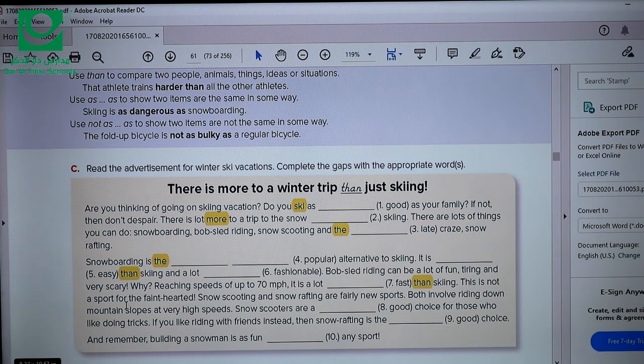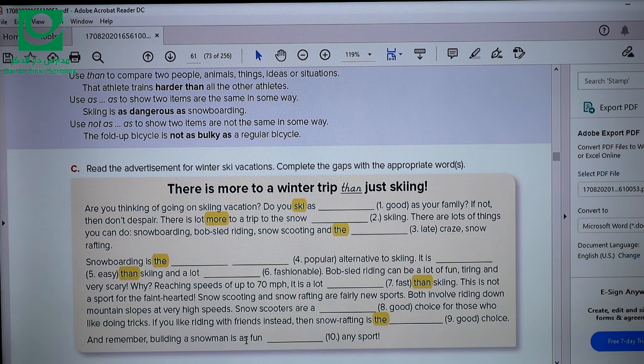Snow scooters are a good choice, very good. We're not gonna change it. Good. Well, we need an adjective here. So snow scooters are a good choice for those who like doing tricks. If you like riding with friends instead, then snow rafting is the. Oh, the here means you're gonna use the superlative form. So the superlative form of the adjective good should be best. We're gonna change the whole adjective here. So the best choice.